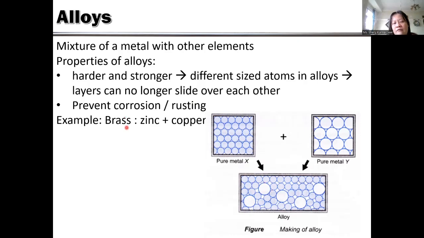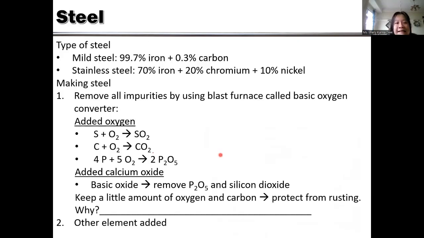Yeah. So, for example, brass. Brass is an alloy of zinc and copper. The other one is steel. Steel is the mixture of iron with something else. For example, there are 2 types of steel. Mild steel, which is 99.7% iron, 0.3% carbon left from the blast furnace actually. Okay. The stainless steel is only 70% iron plus chromium and nickel.